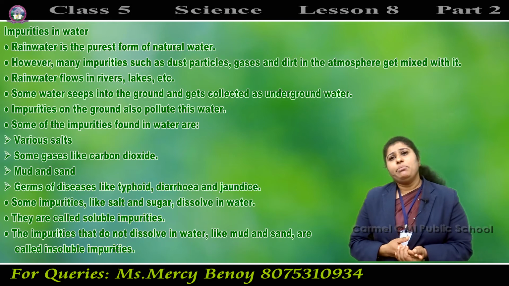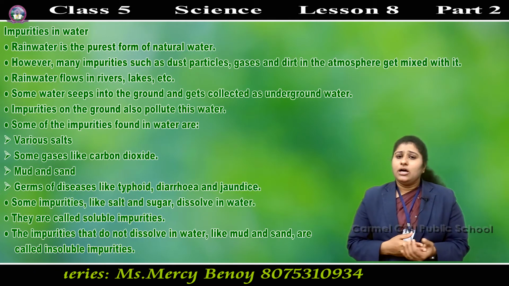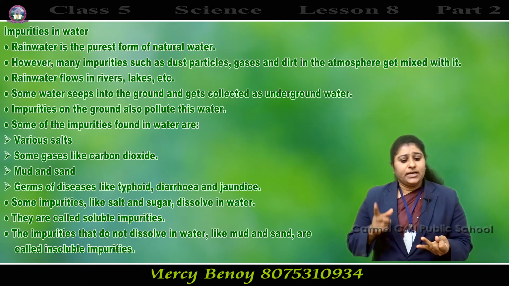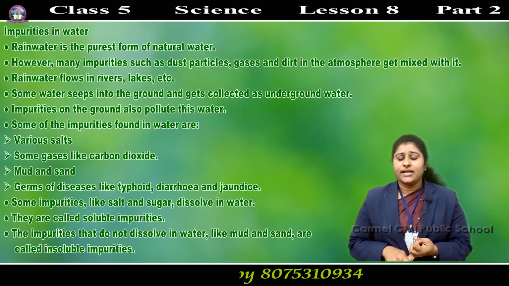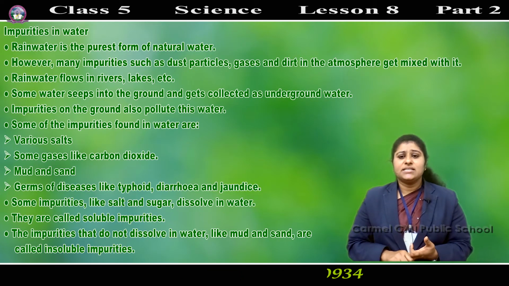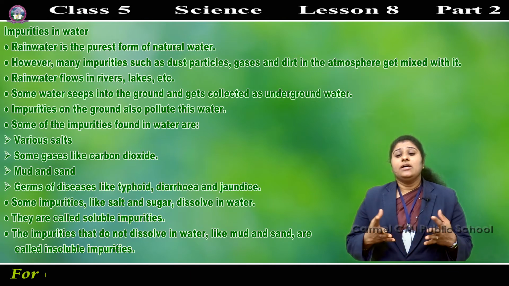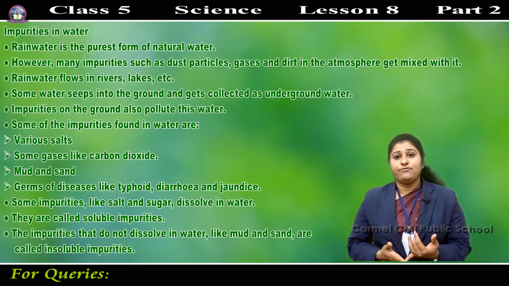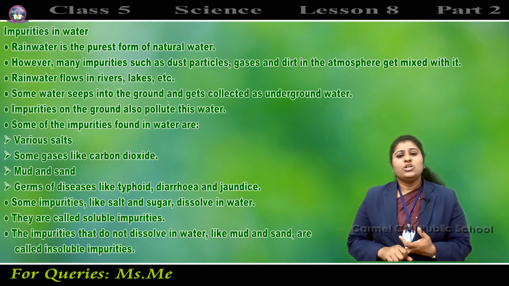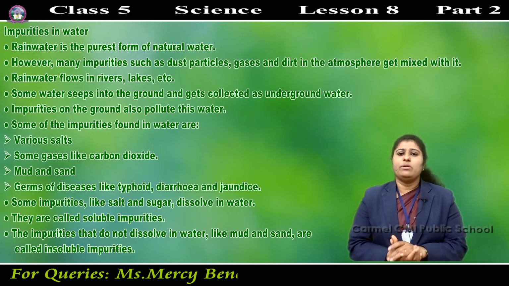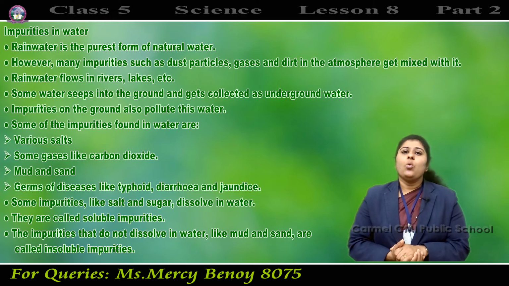Which are the different impurities found in water? Different types of salt. Then some gases like carbon dioxide. Then mud and sand. Then germs of diseases like typhoid, diarrhea, jaundice. A lot of impurities will be present in the water.